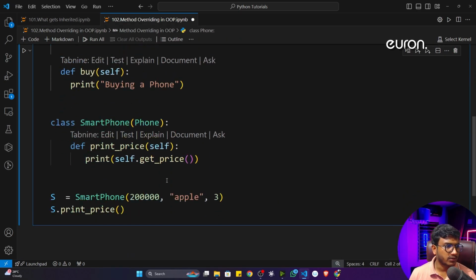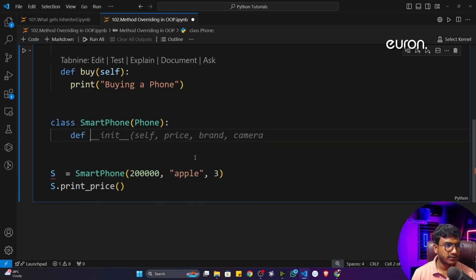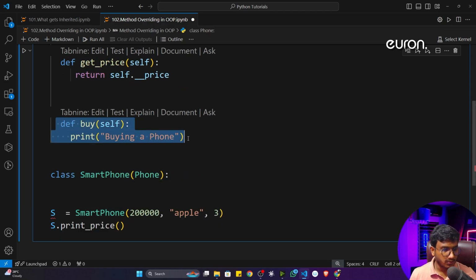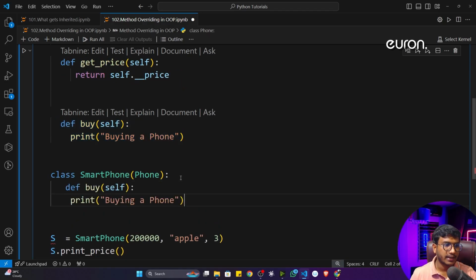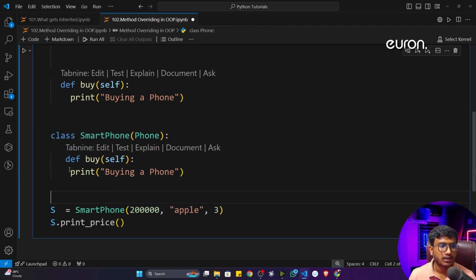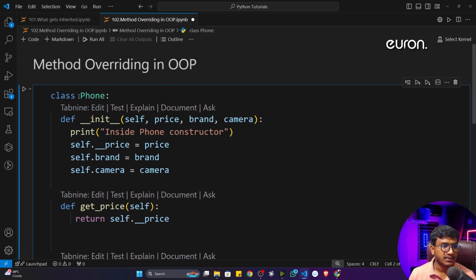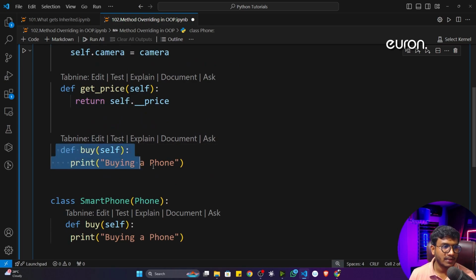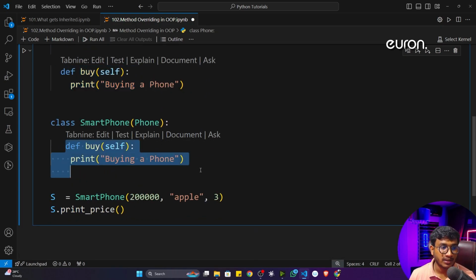Here, instead of taking the print price function, I'm going to create another method inside this class called buy. It's the same method, buy. Now you can see inside the parent class I also have the buy method, and inside the child class I also have the buy method.